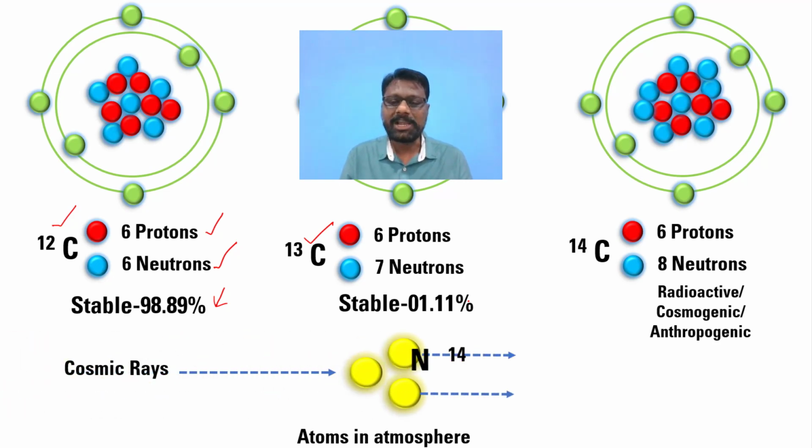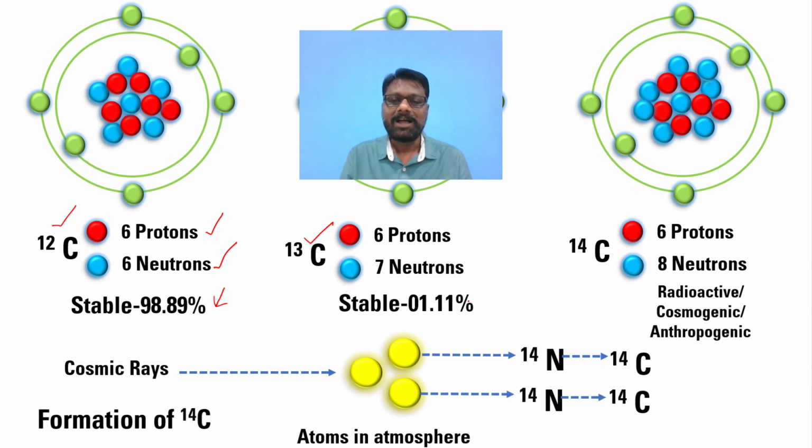When the cosmic rays react with the nitrogen atom, these nitrogen atoms get converted into C14. Not only that, radioactive substances, cosmogenic substances and anthropogenic activities may all help in the conversion of nitrogen into C14.